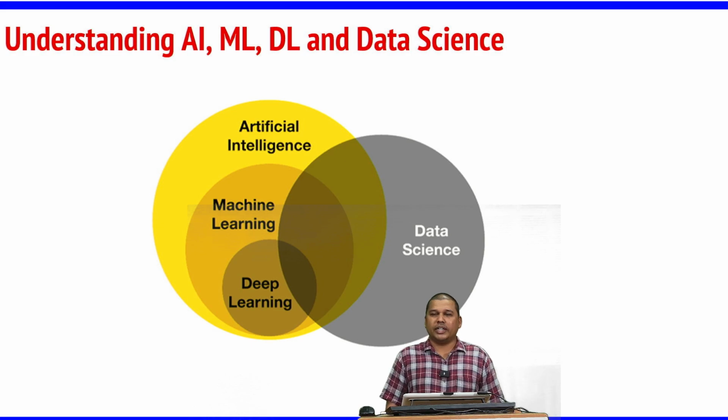Before we go into understanding a lot of mathematics, let us see the relation between AI, machine learning, deep learning and data science. These terms are frequently used. Though we say it is mathematics for AI and DS, overall, if you observe, the concepts in artificial intelligence include machine learning, deep learning and data science. So, we will see all the mathematics required to understand all the concepts of machine learning, deep learning and data science.